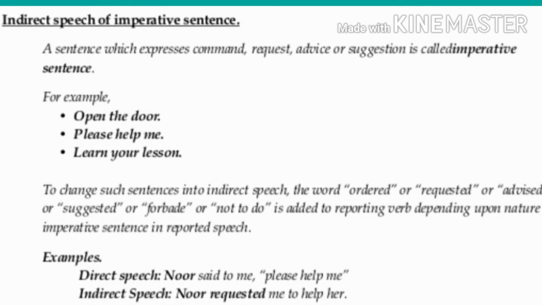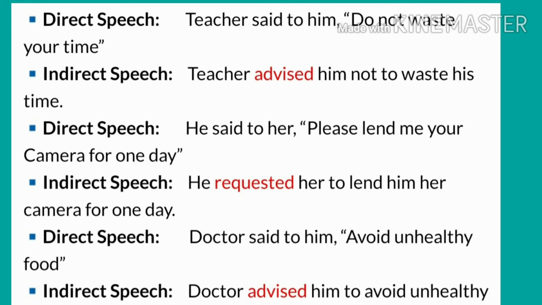When we change imperative sentence into indirect speech, we change said or said to into ordered, requested, advised, suggested according to our sentence. For example, Noor said to me, please help me. In this sentence, Noor is requesting, so we will change said to into requested. Noor requested me to help her. Imperative sentences are connected with to. Let's see some more examples of imperative sentences.